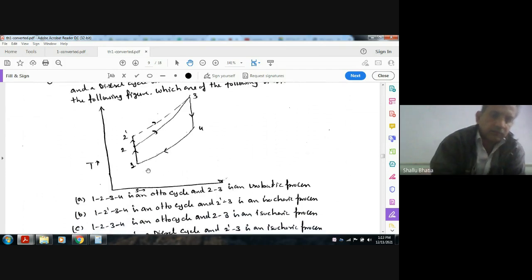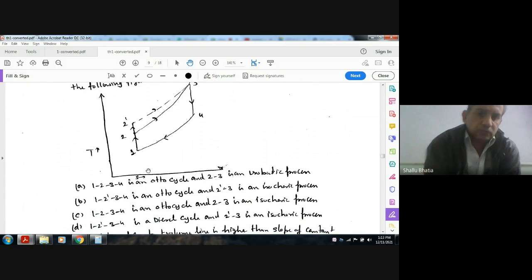Option A, 1 2 3 4 is an Otto cycle and 2 3 is an isobaric process. B, 1 2 dash 3 4 is an Otto cycle and 2 dash 3 is an isobaric process. C, 1 2 3 4 is an Otto cycle and 2 3 is an isochoric process. D, 1 2 dash 3 4 is a diesel cycle and 2 dash 3 is an isobaric process.